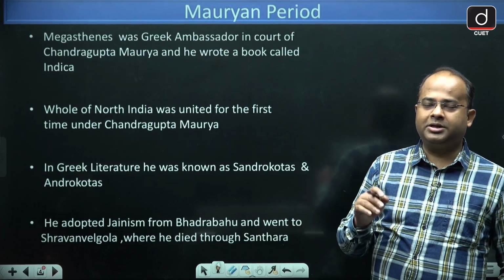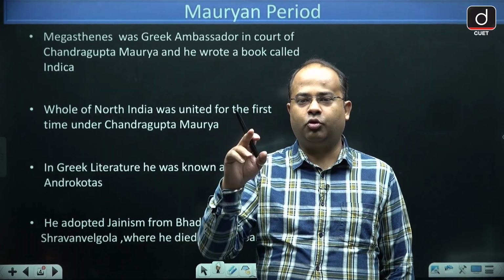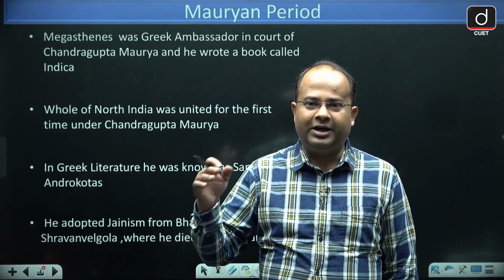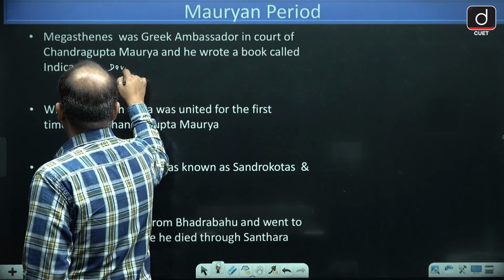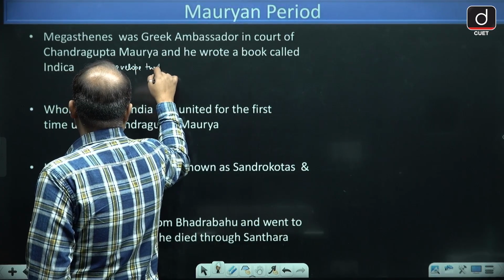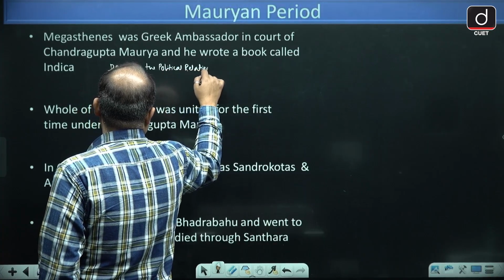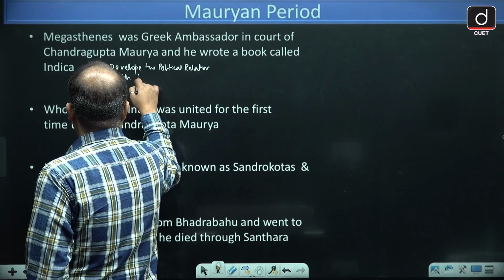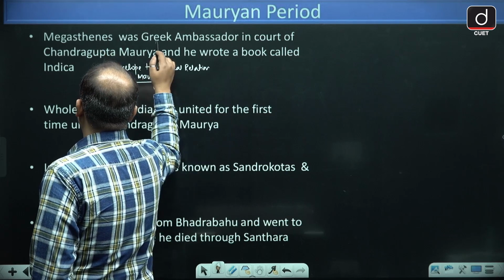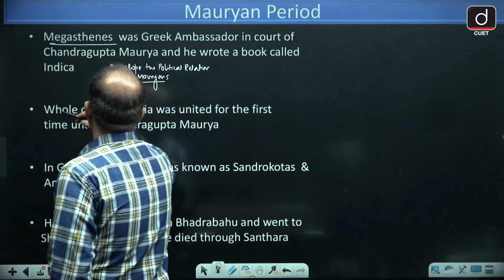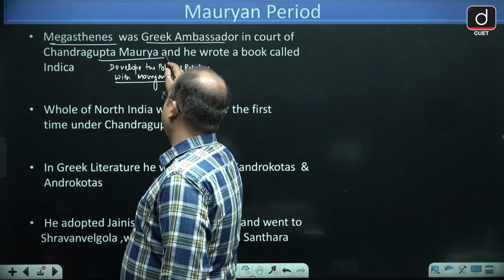And what happened, guys, is that Seleucus Nicator sent his ambassador, whose name was Megasthenes, to the court of Chandragupta Maurya in order to develop the political relations with Mauryans. Megasthenes was a Greek ambassador of Seleucus Nicator.